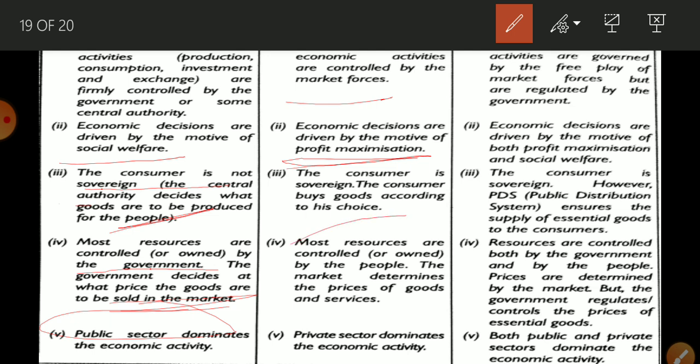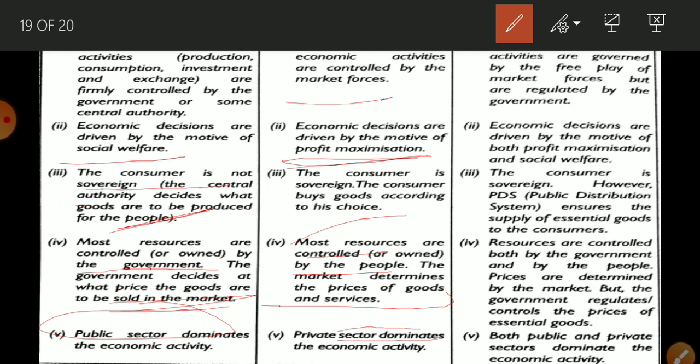Why? Because when there is competition, consumers are able to get good quality, more quantity at a low price. Now, most resources are controlled by people and price is decided by market forces. Okay, so the private sector dominates the economic activity.